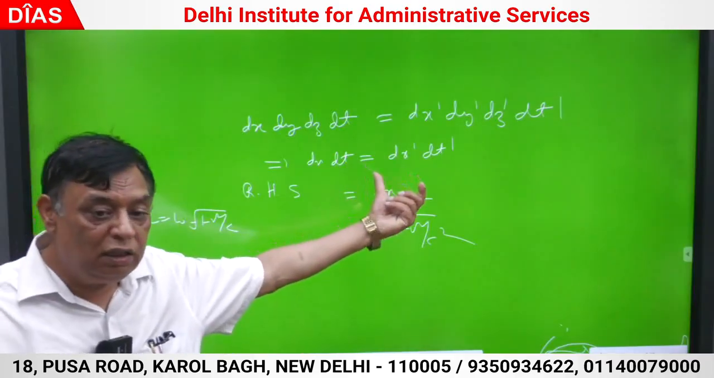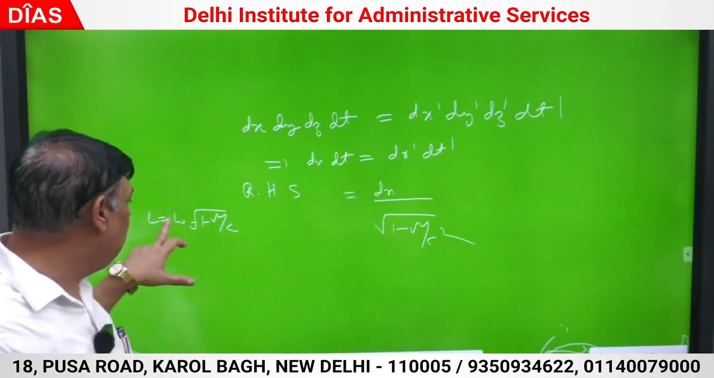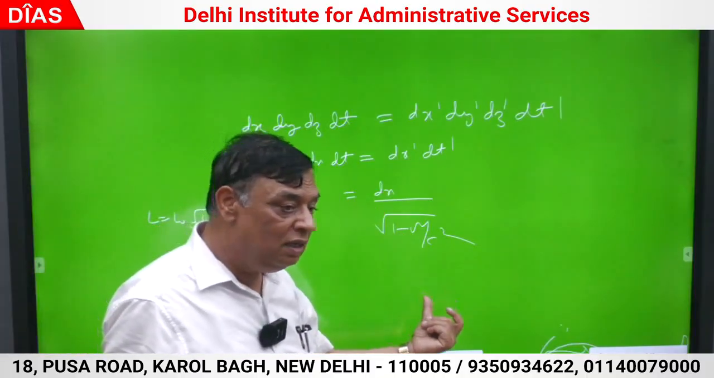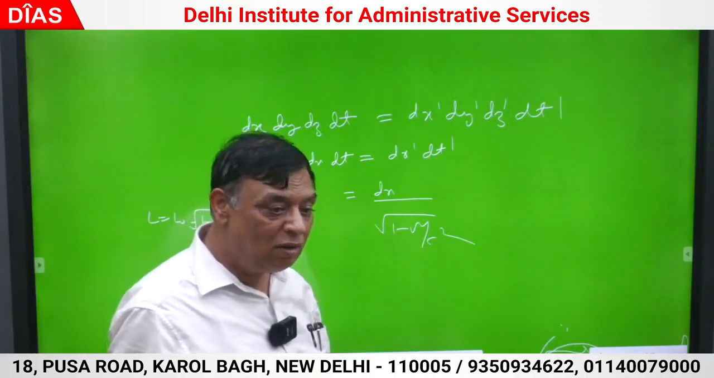dx dash is the proper length. I want to write in terms of moving length. So it is dx upon root 1 minus v square by c square. What is dt dash? Proper time.